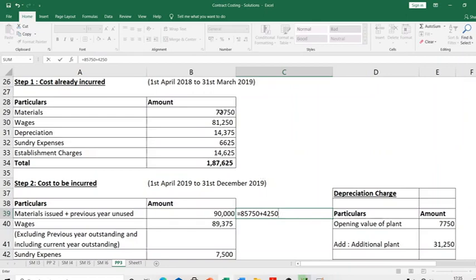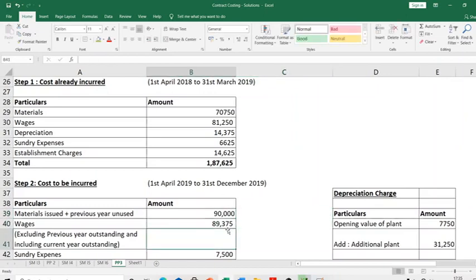See, what did I do? I removed it from last year's materials cost because I didn't use it. This year, obviously, I'm going to use it. So this year's material cost is made up of two things: cost of materials freshly issued, and cost of materials already remaining with me. So if I add both, I'll get 90,000. Then let's look at wages here.